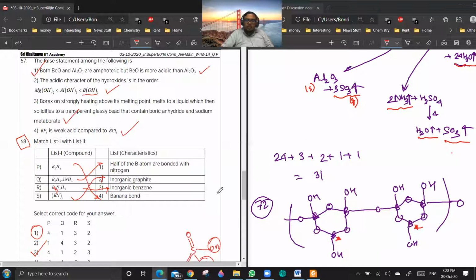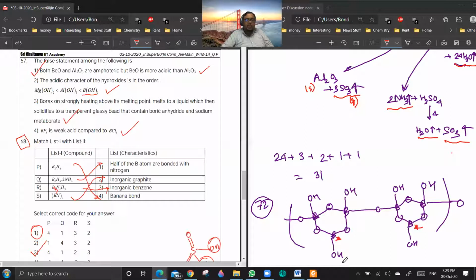Sir, once again, can you explain how 1 is correct? Yes, basic nature of oxides increases down the group. That is BeO, no, sir? Yeah, B2O3 and Al2O3 will be more acidic than BeO.